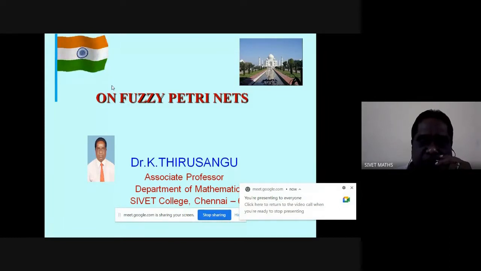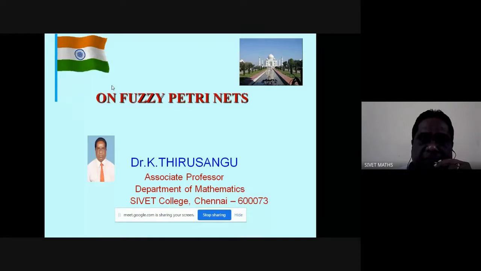Fuzzy Petri nets. Normally mathematics has a wide range of applications, especially in modeling concepts. This Petri net is a mathematical model. So I am going to introduce this concept to a new audience, those who are not aware of Petri nets and fuzzy Petri nets. That is the aim.